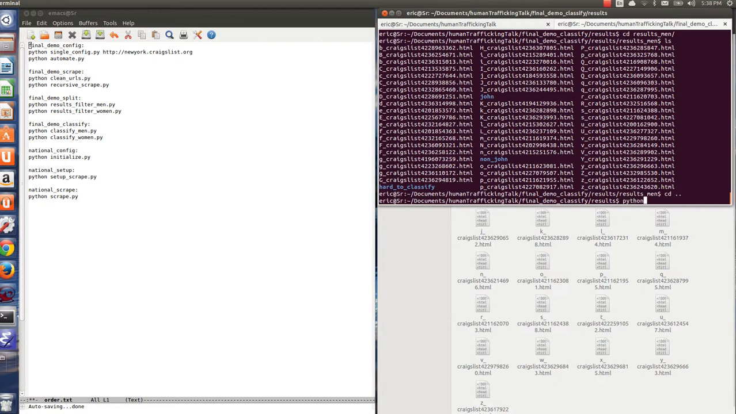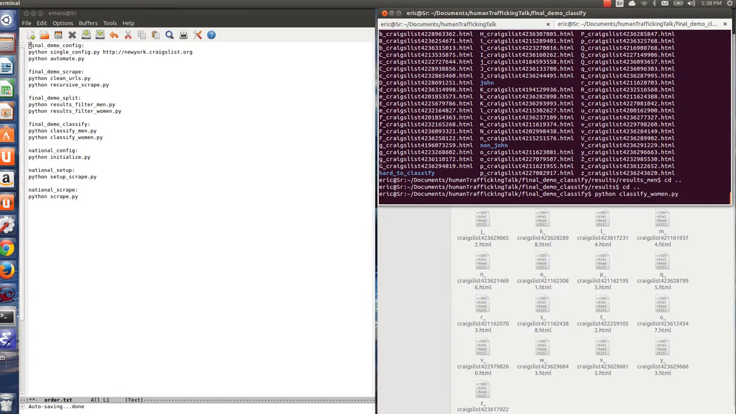All right, so Python classify women. Why is that not working? Oh, I'm in results. Okay, so I'm going to run this now. And what this is doing is it's doing naive Bayesian classification, like I just said. What that means is it's treating each word in a post body as independent of all the other words, and that's why it's called naive, because it treats each word as independent. It naively assumes that they're not related, and that you can actually still classify this text.